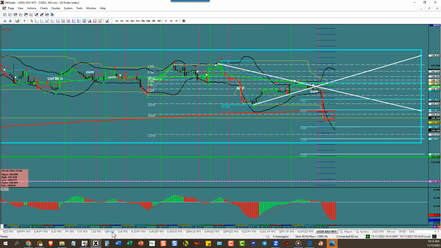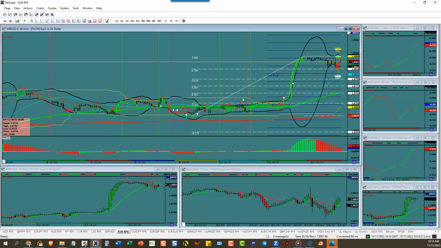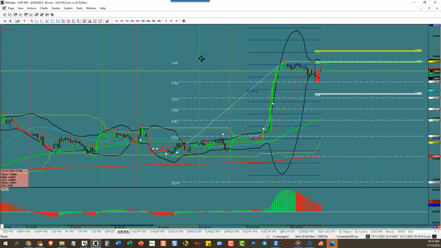Now, dollar weakness to the downside changes everything we looked at this morning because we were looking for it to go up. So if the dollar goes down, euro is going to go up, and we were looking for it to go down because the dollar was going up this morning.